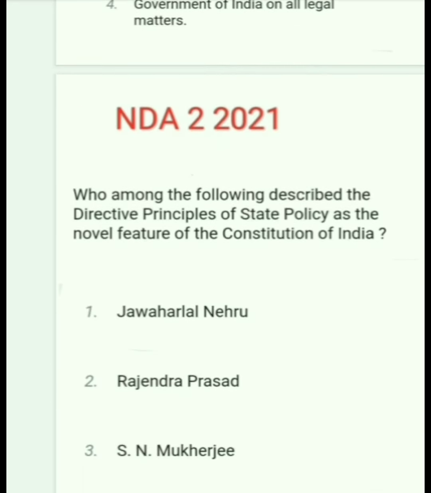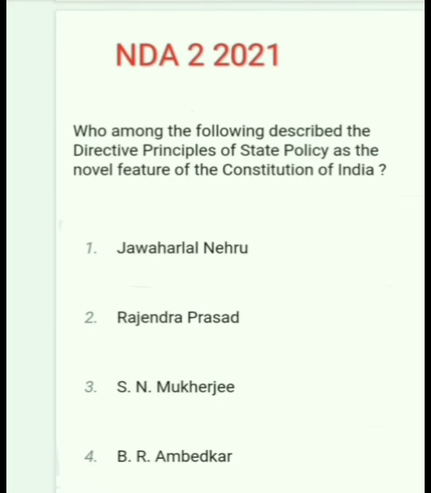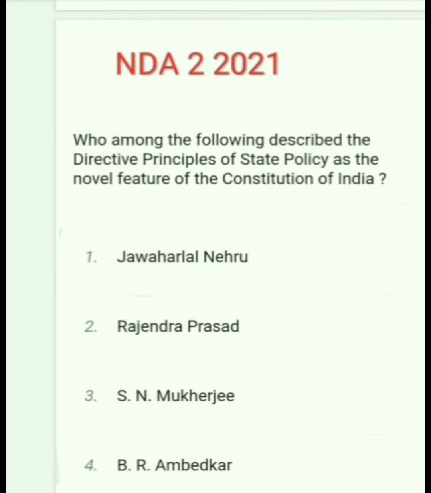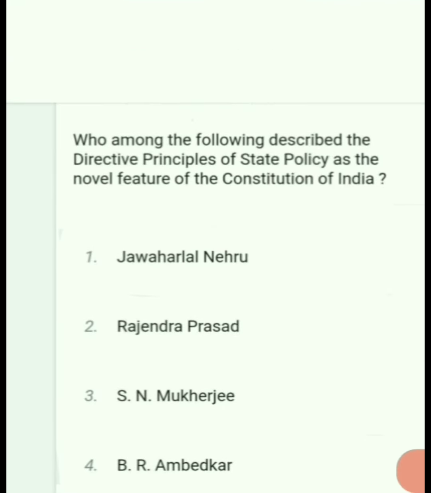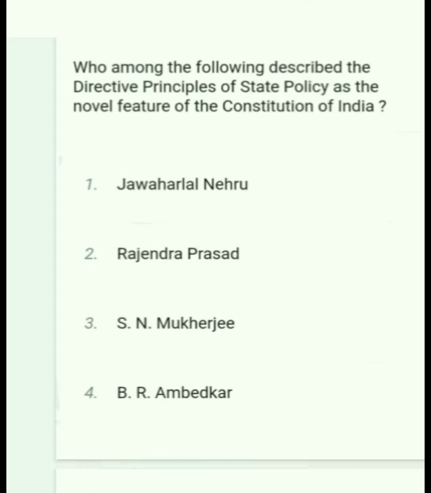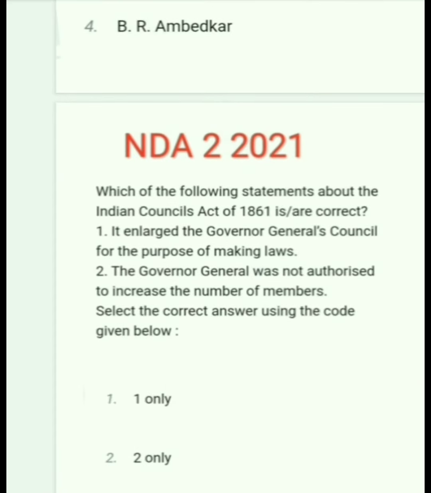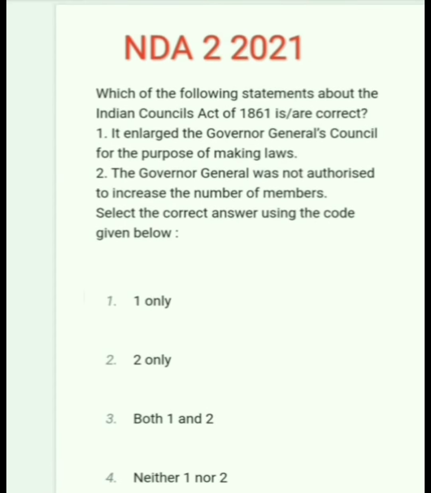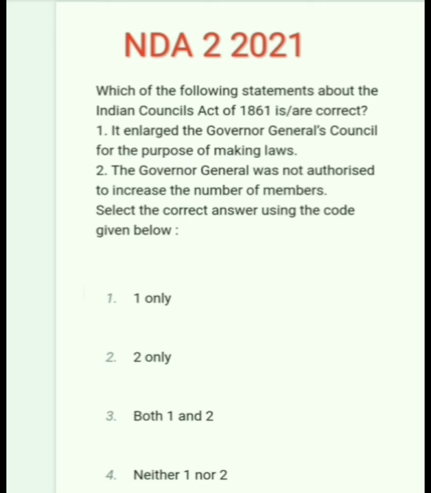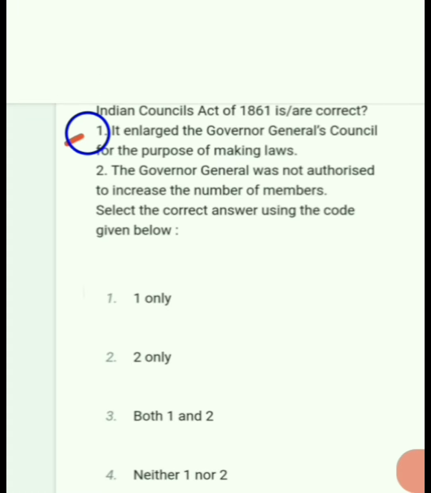Who among the following described the Directive Principles of State Policy as the novel feature of the Constitution of India? It is B.R. Ambedkar. Next question. Which of the following statements about the Indian Councils Act 1861 is correct? It authorized the Governor General's Council for the purpose of making law. Is correct. The Governor General was not authorized to increase the number of members. Is wrong. So here correct option 1.